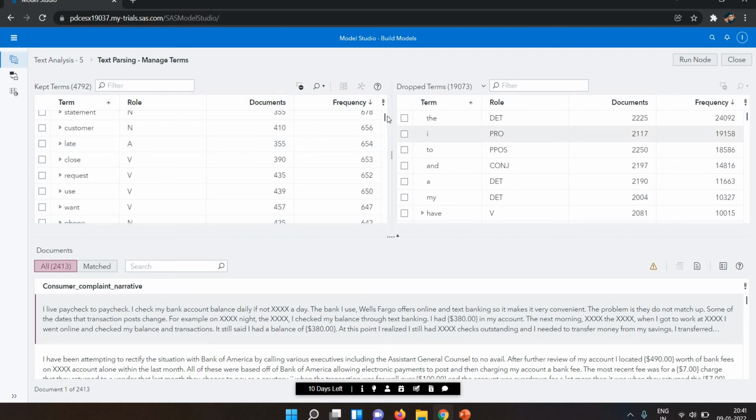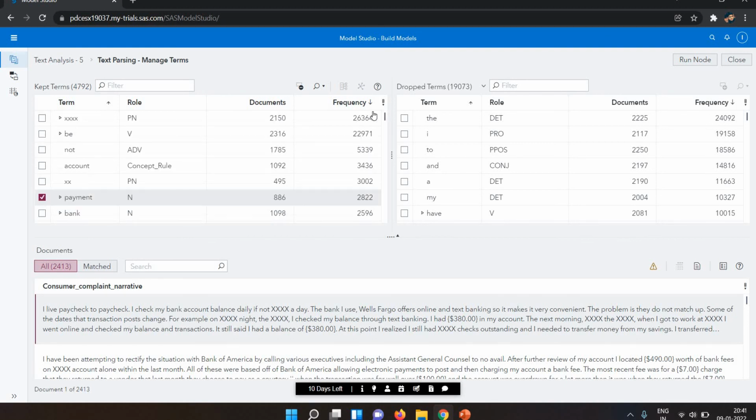Let's suppose if I select account, they will show like this.